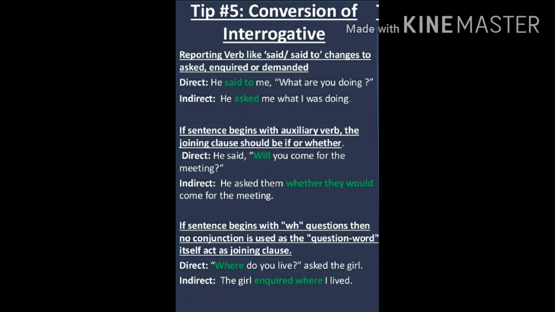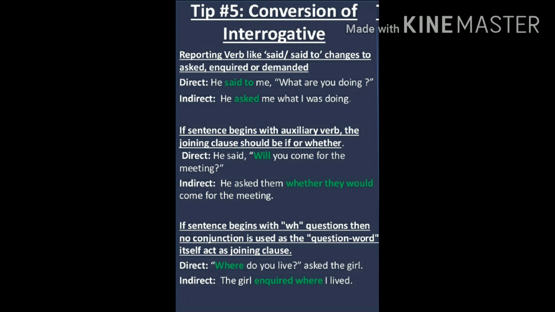Don't get confused with passive sentences over here. Active passive is different. We have covered that in another video, so you can take your tips from that video. But here you need to remember one rule, that indirect speech statement will always end with a full stop. So said to will become asked.